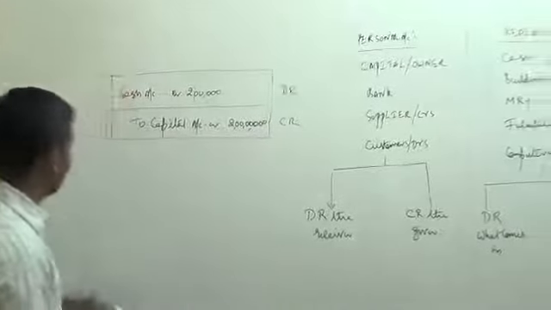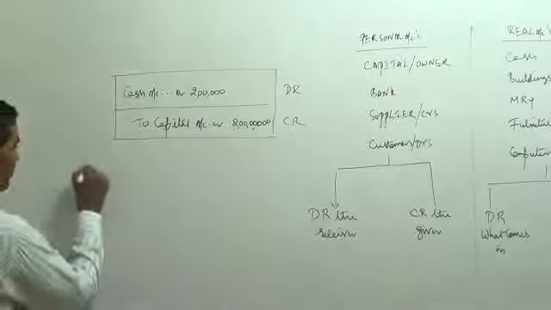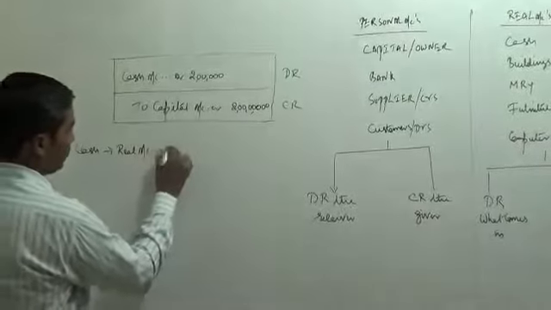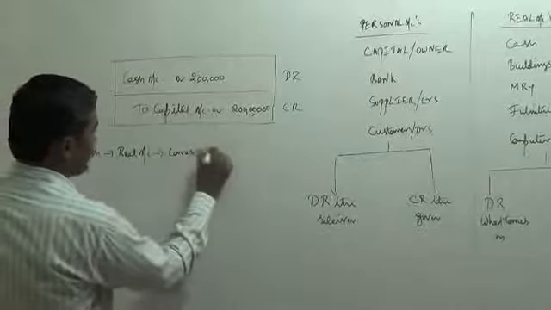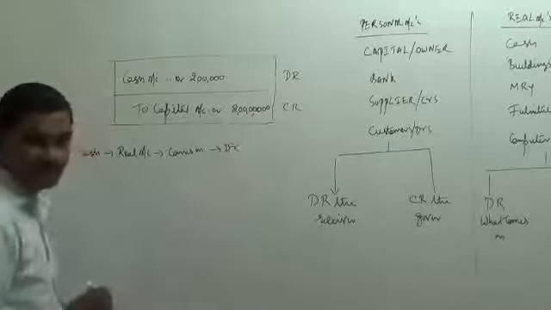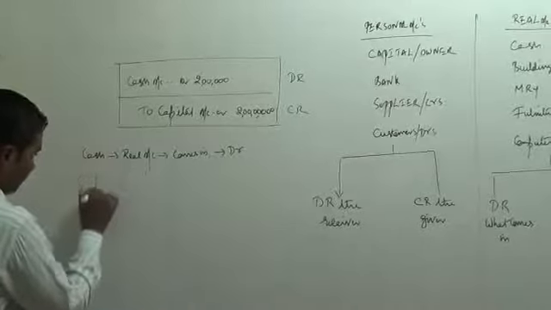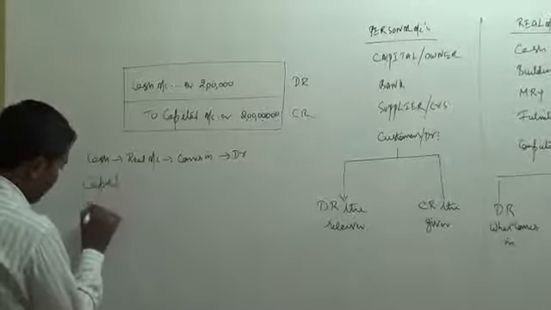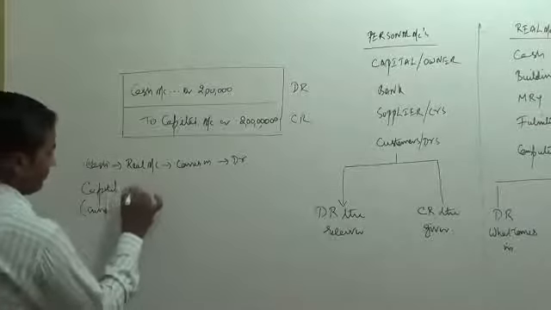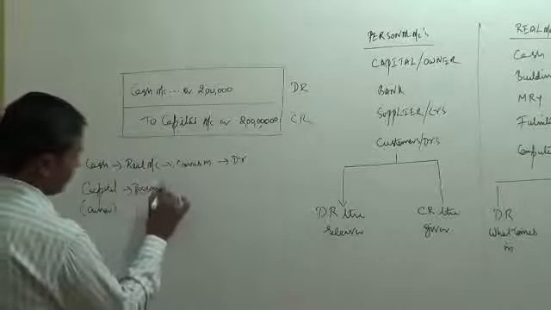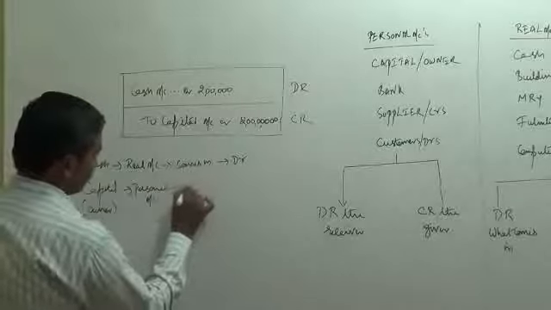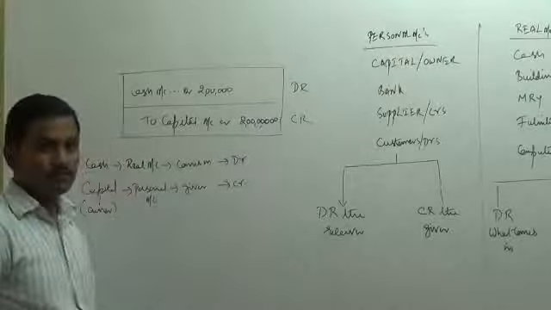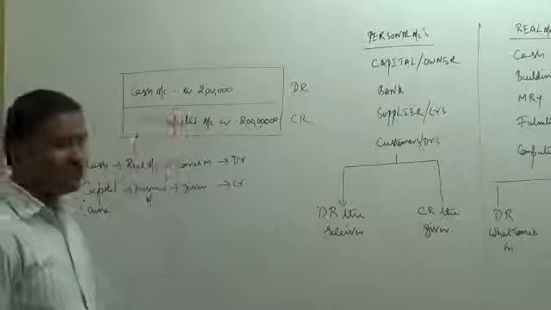Now what is the logic behind this entry? I'll write the logic here. Cash, real account, comes in, it should be debited. Capital, I will write within brackets, owner, personal account, giver, credit. So this is the logic behind the journal entry.